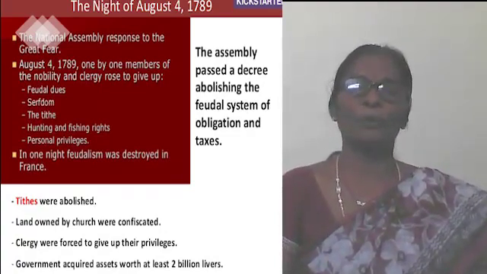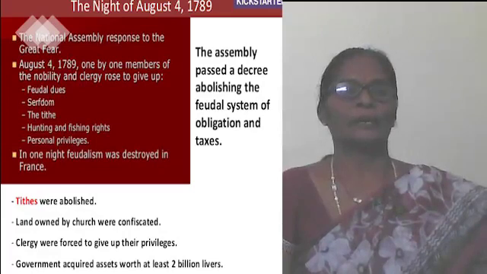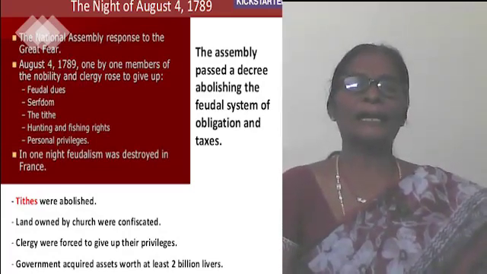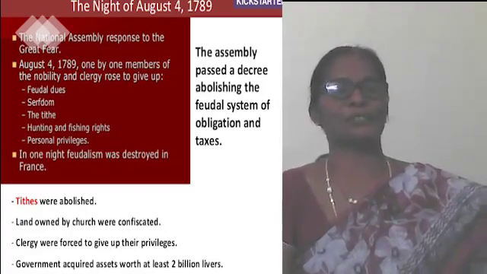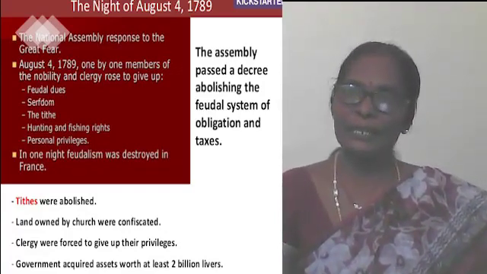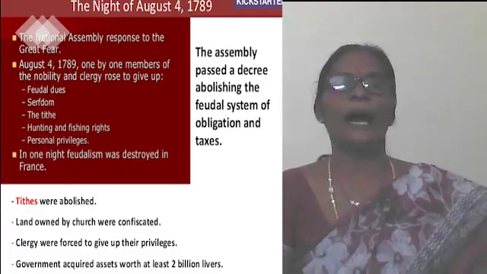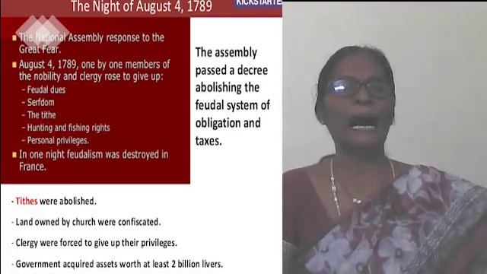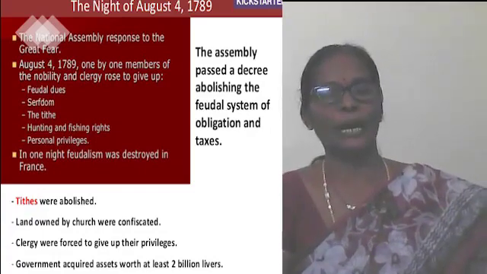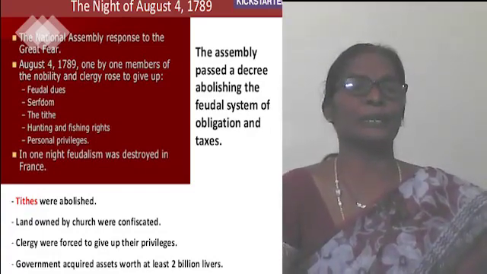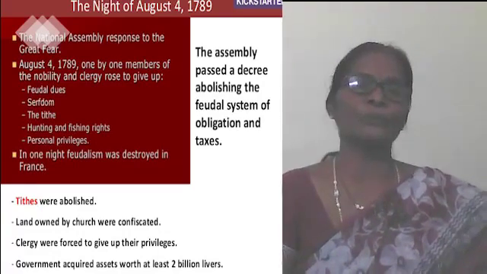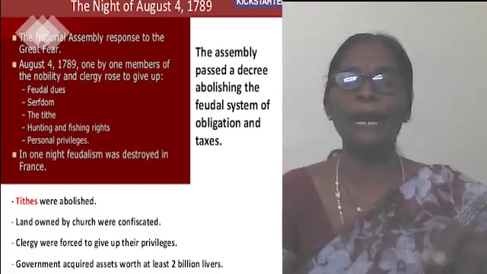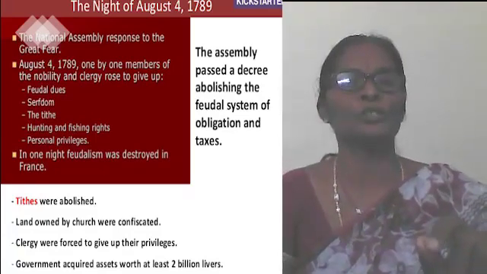Now, the power which was enjoyed by the monarchy was separated and given to different institutions like the legislature, executive and judiciary. So the power of the monarchy, after becoming a constitutional monarchy, was shared between the legislature, executive and judiciary. This change of power made France a constitutional monarchy.